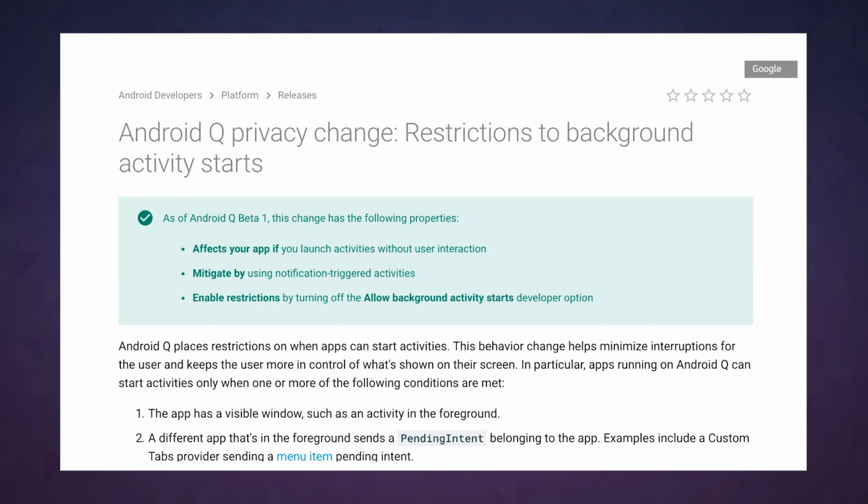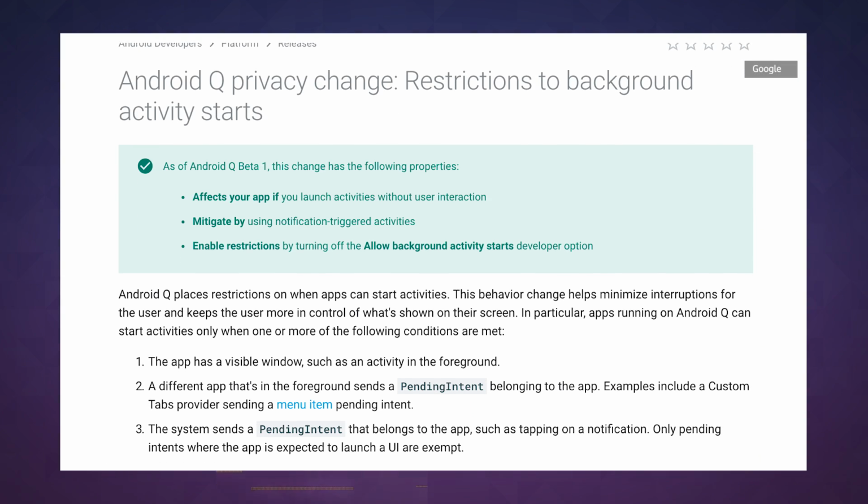Google will also keep apps from jumping into the foreground without users' permission. Finally, developers will be limited in their ability to collect sensitive info like IMEI and serial numbers.